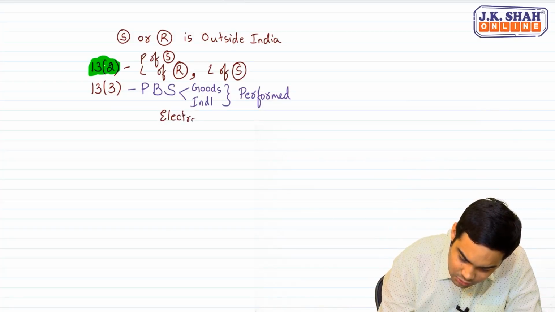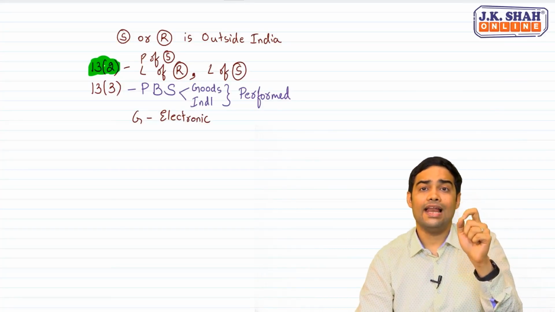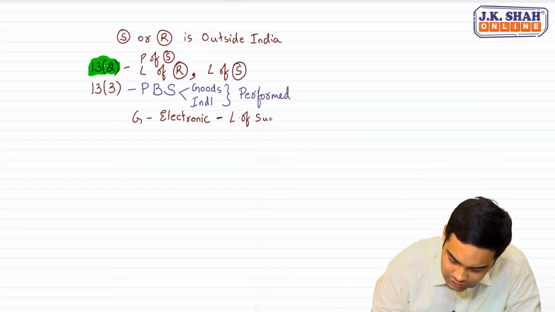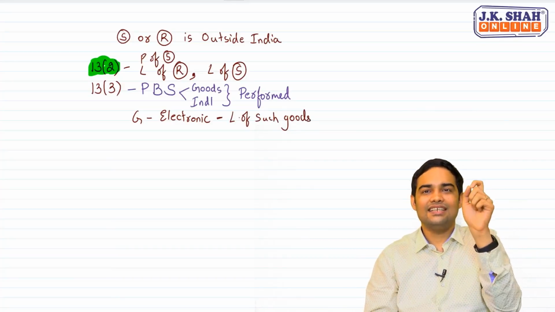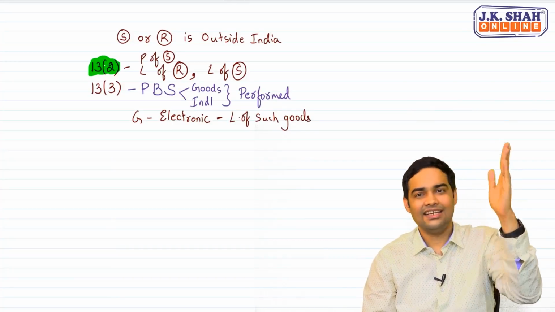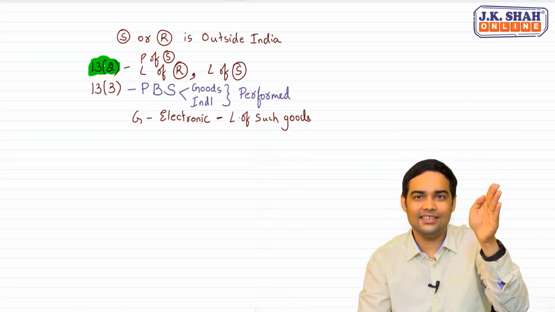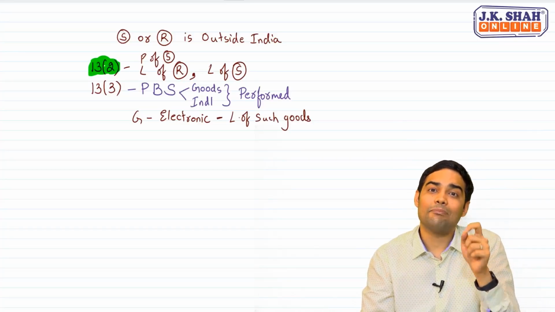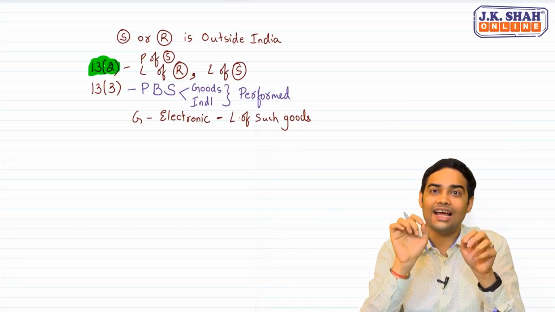If it is done through electronic means, and this is applicable only for goods, in such cases the place of supply will be location of such goods. I'll give you a simple example for this. Say suppose there is a tech guy in US. He is providing service to Microsoft US. Techie is in US, Microsoft US. They are providing a service to a laptop repair in India through online softwares.